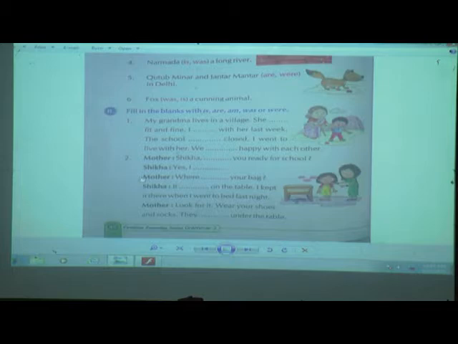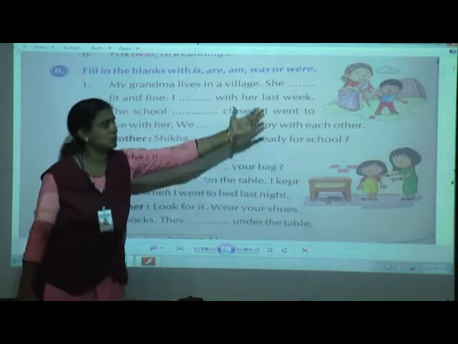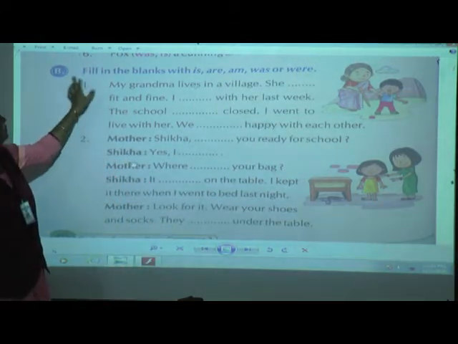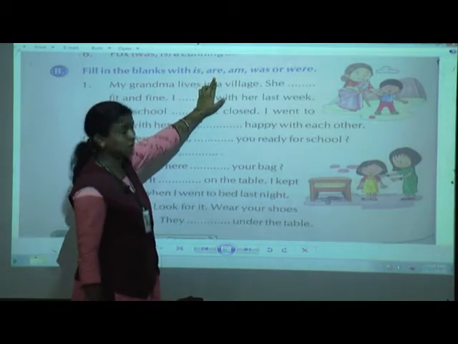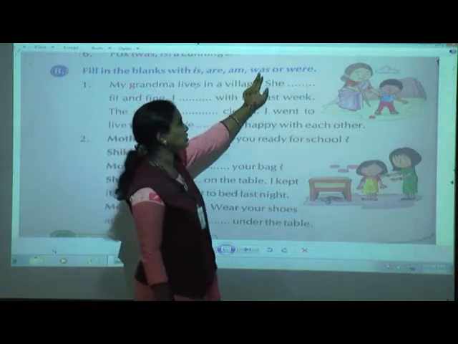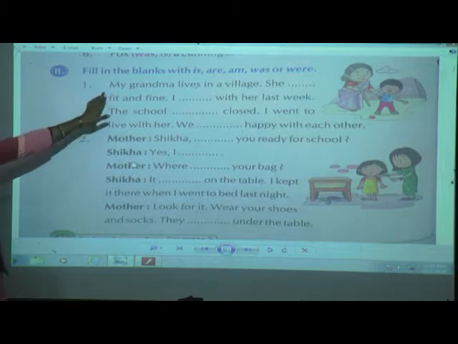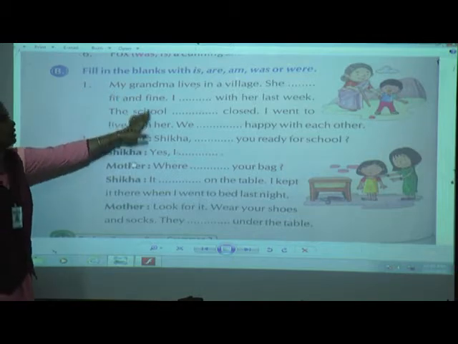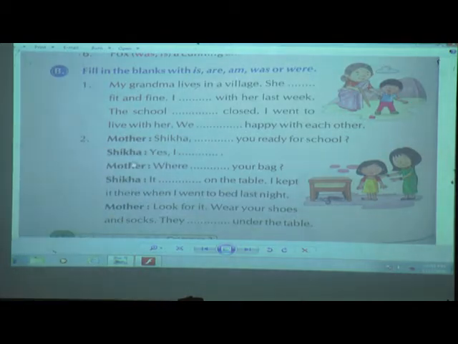So children, now here you can see some pictures, and here exercise B, fill in the blanks with is, are, am, was or were. The first one, my grandma lives in a village. She dash fit and fine.